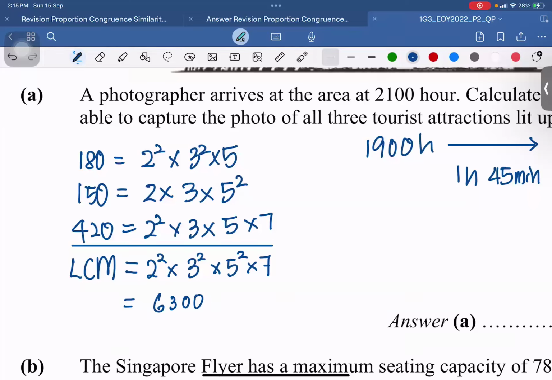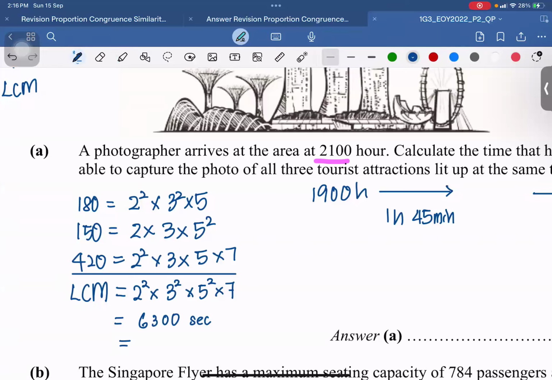However, the photographer only arrived at 2100, okay, 21 hours. So what we need to do first is find this in terms of hours and minutes. So I'm going to divide this by 60, 6300 divided by 60. That gives me 105 minutes. 105 minutes will be equal to how many hours and minutes? 1 hour, 45 minutes.